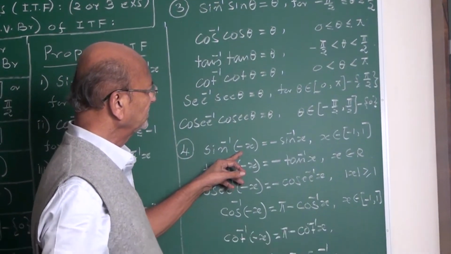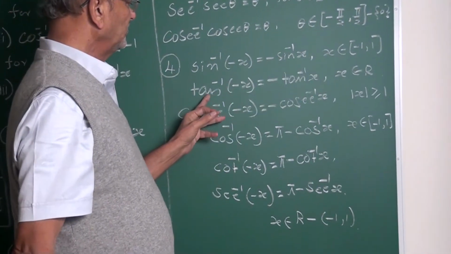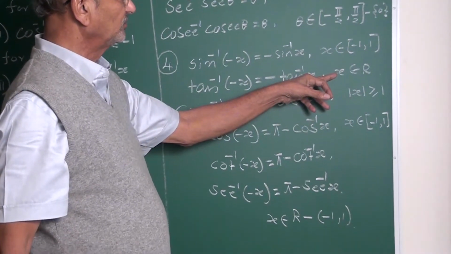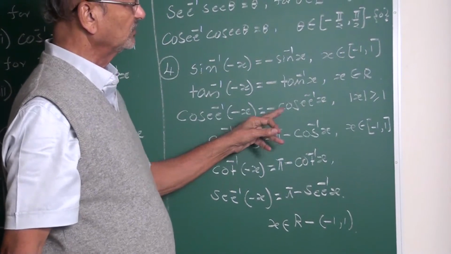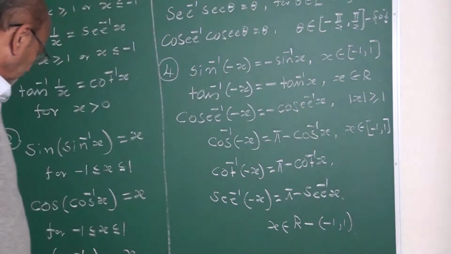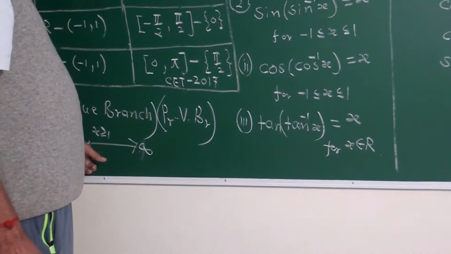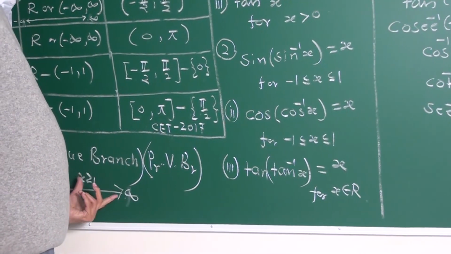Sine inverse of minus x is minus sine inverse x, same domain. Tan inverse of minus x is minus tan inverse x, domain of tan. Cosec inverse of minus x is minus cosec inverse x for all x greater or equal to 1, means only this side. That belongs to closed interval 1 to infinite. Only in this it is true.